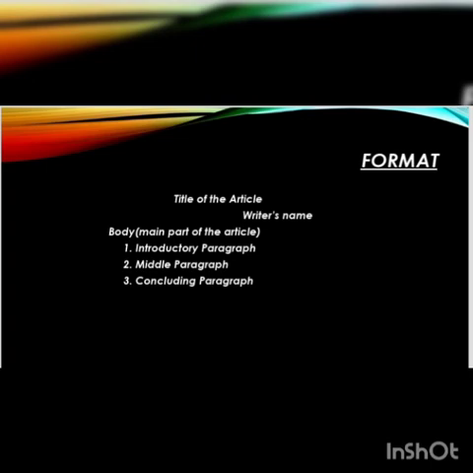First of all, title. You have to write down the title of the article. Just below it, you have to write down the name of the writer who is writing the article, followed by a dash. It can be any name, and if the name is not given, then you can write XYZ. Then from the next line, you have to start your content, that is the body of the article. As I told you earlier also, it may include only 3 paragraphs. First one is the introductory paragraph. Then you will come to the middle or informative paragraph, and at the last you have to conclude, therefore the concluding paragraph.